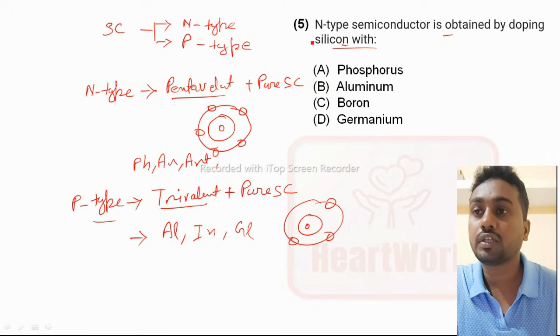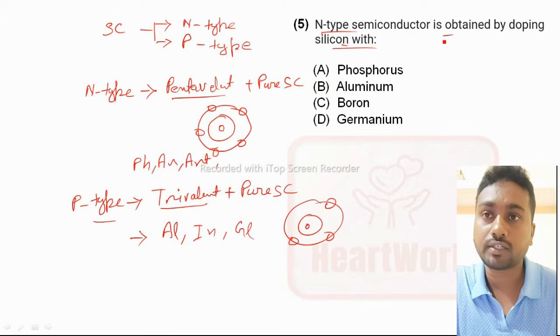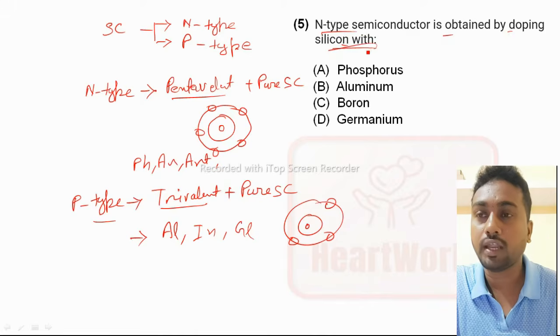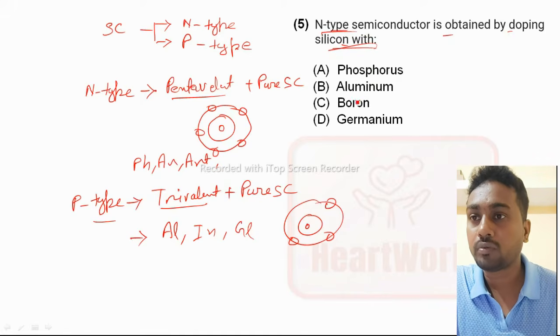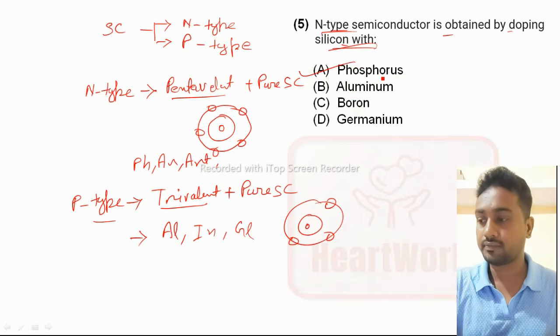So what is the question here? The question is asking, N-type semiconductor is obtained by doping silicon with what? N-type is formed by which? Phosphorus. Option A is the right answer.